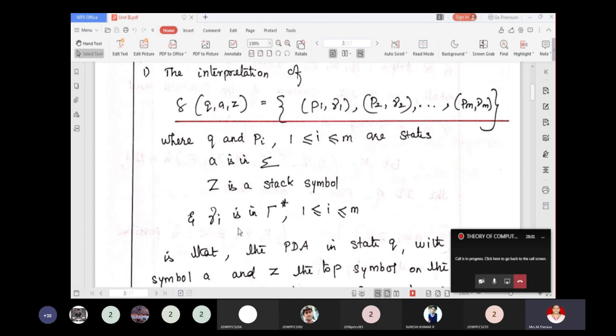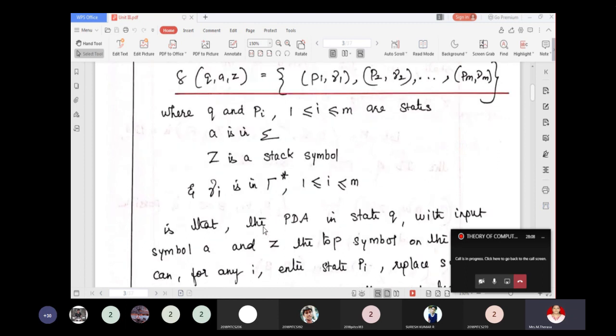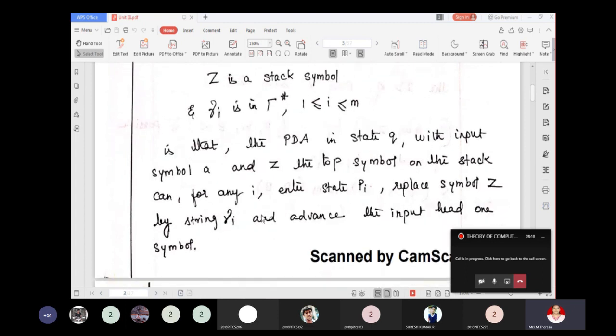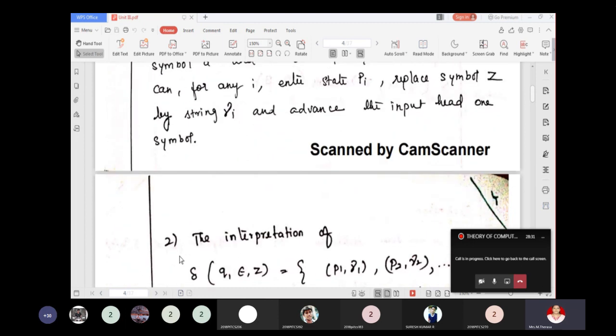And this gamma i is nothing but gamma star, which is a string of stack symbols. The PDA in state Q with input symbol A and Z on the top of the stack is able to enter into the state Pi by replacing the Z by the string gamma i, and it can advance the input head one symbol at a time.